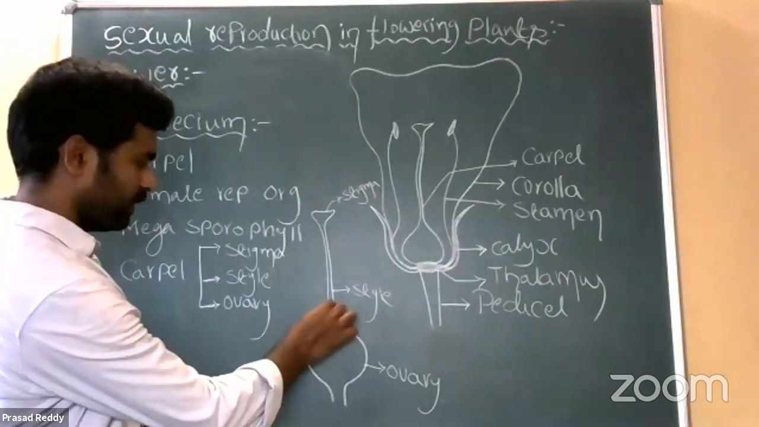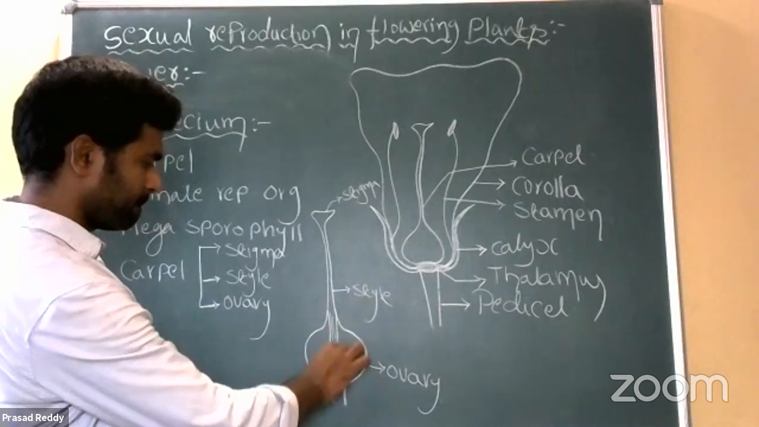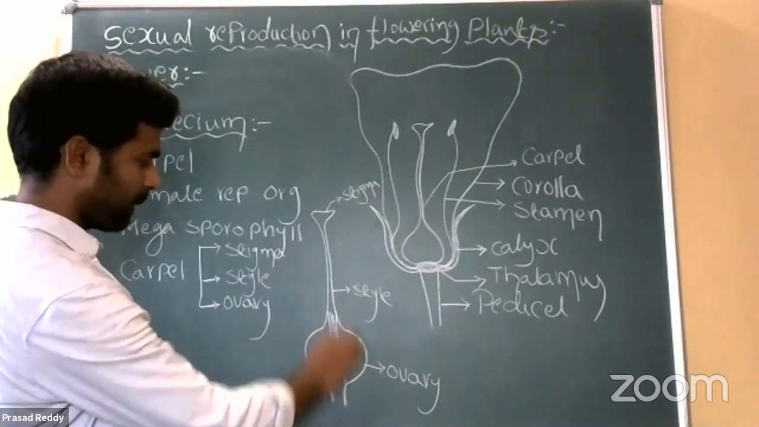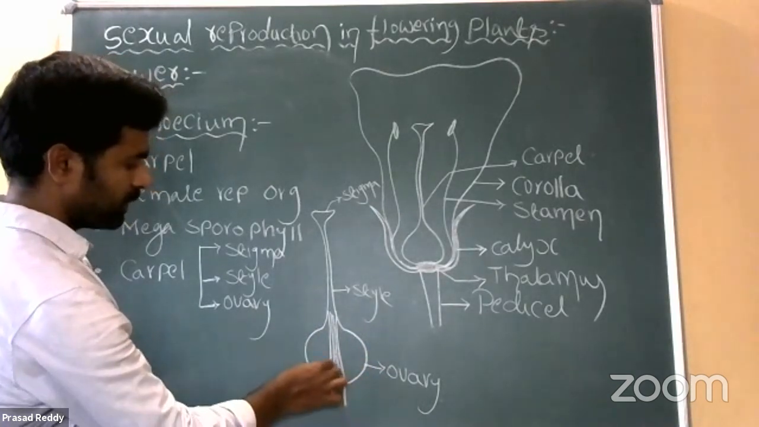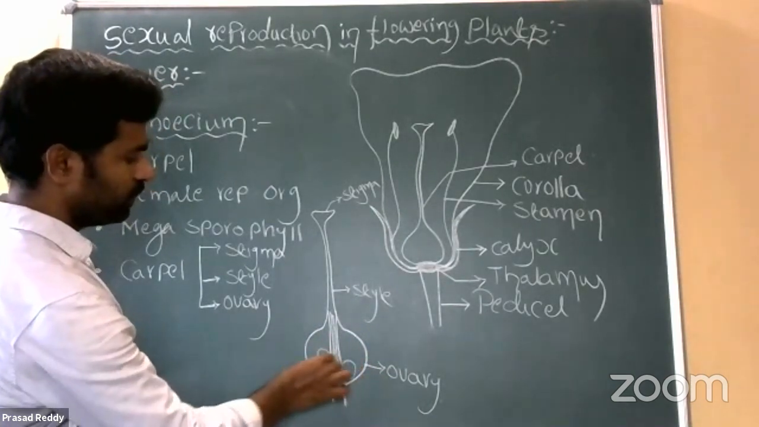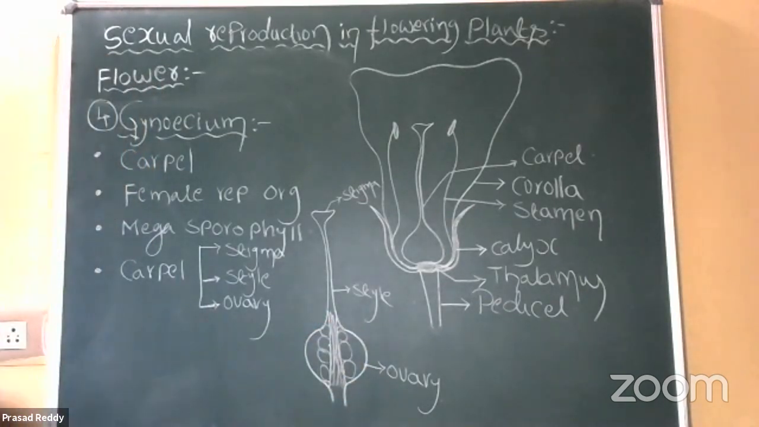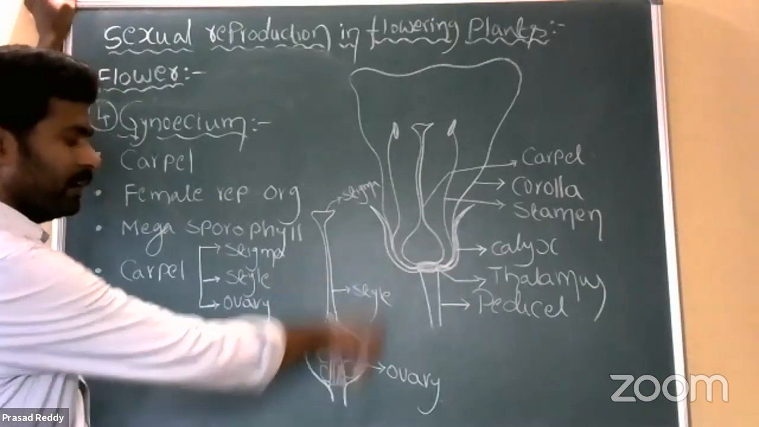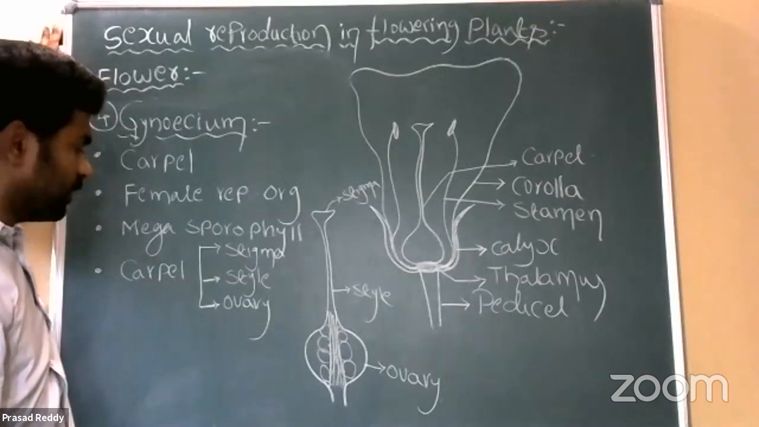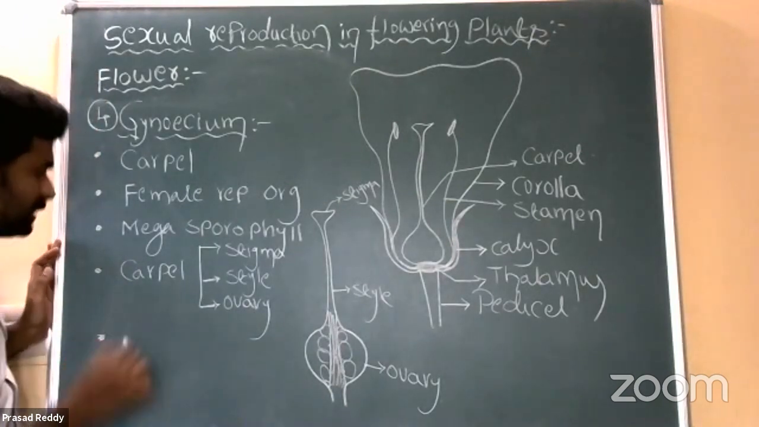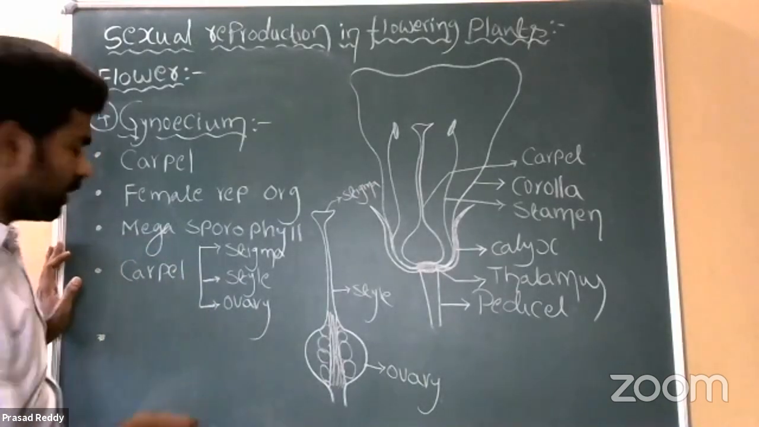Then the cushion-like structure present inside the ovary is called what? Placenta. So on the placenta, one to several ovules originate. One to several ovules originate on the placenta inside the ovary. We call it placentation.